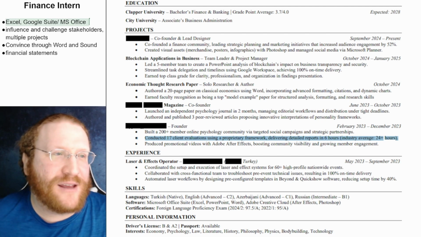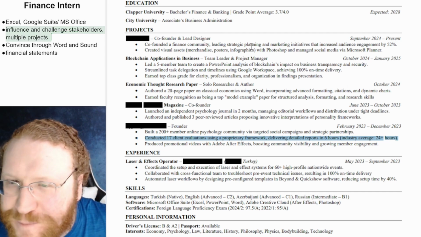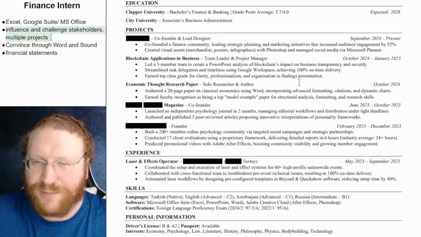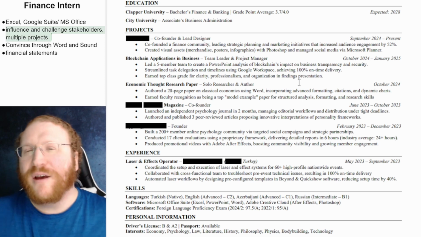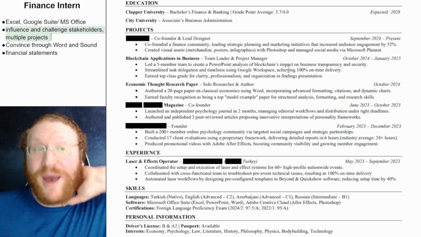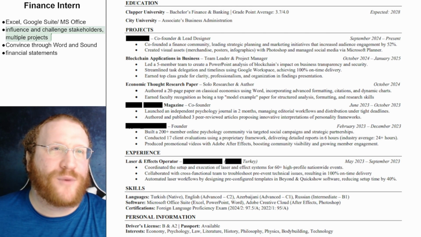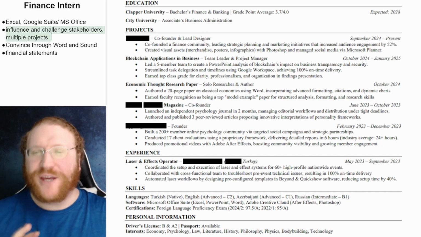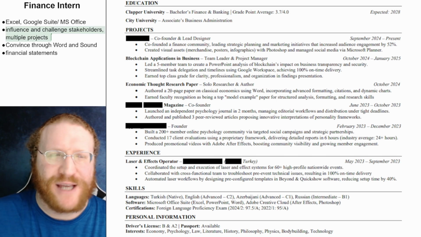So I'm missing the convincing and the multitask, which I think is the largest issue. And then maybe Excel. It might be here that I missed, but is there Excel? Okay, it looks like there is Excel. But yeah, formatting's a little off, and I'm missing the challenging and the stakeholders. This might pass, I'll be honest. I haven't done this type of internship recruiting before, but it is possible that this would pass. But I still think you could do more to give yourself a better chance of passing, essentially.